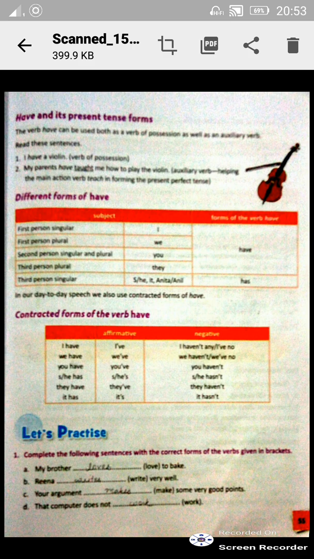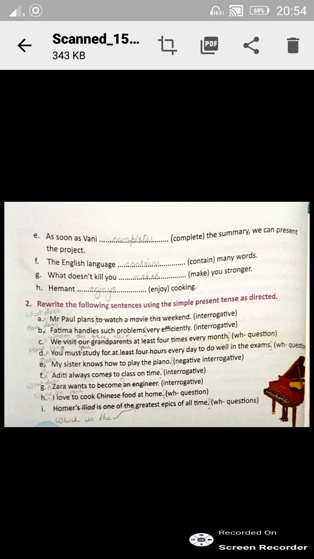Okay, now here I have explained to you all the be form of the verb. Please turn your page and see. Here I have explained to you all the be form of the verb.